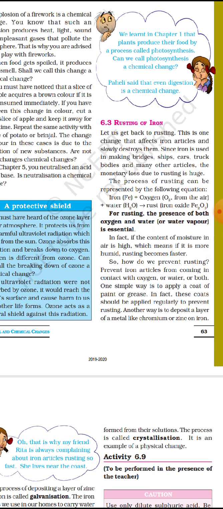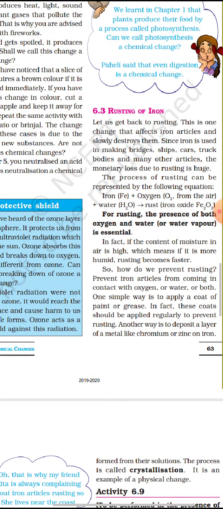So how can we prevent this rusting? We can prevent rusting by keeping iron from coming in contact with oxygen or water or even both. One simple way is to apply a coat of paint or grease. We have to apply the paint or grease to prevent the rusting of iron. In fact, these coats should be applied regularly. We have to apply it once a year or once in two months, then only we can prevent rusting.